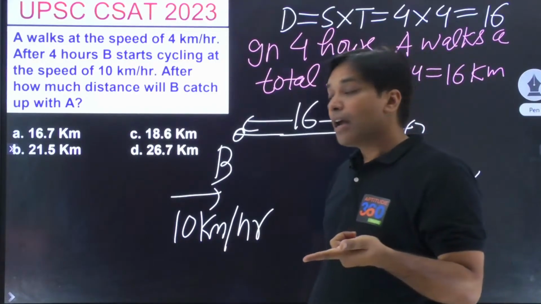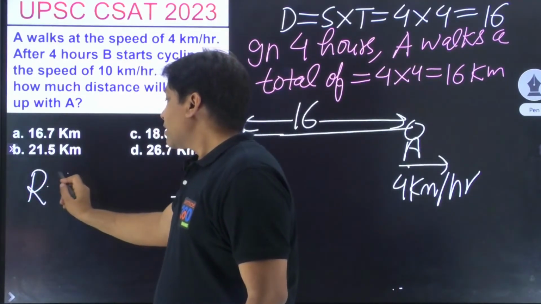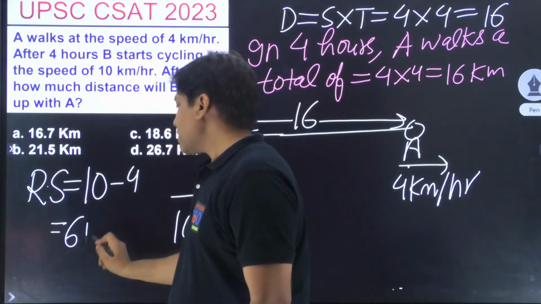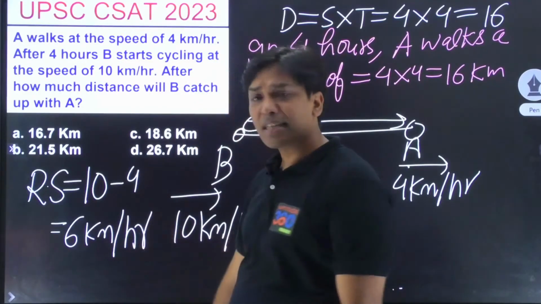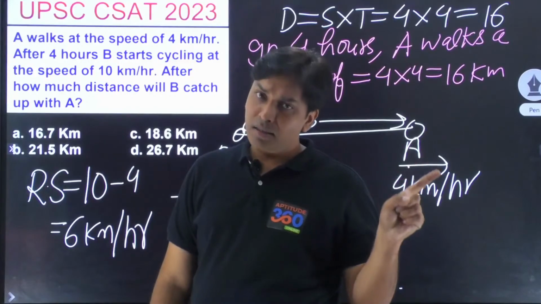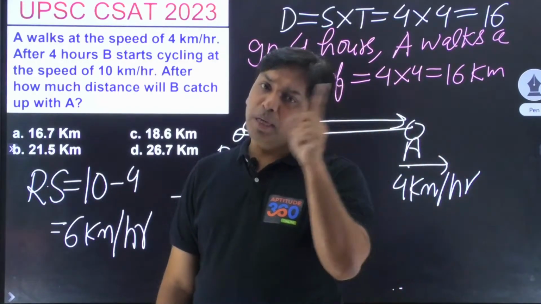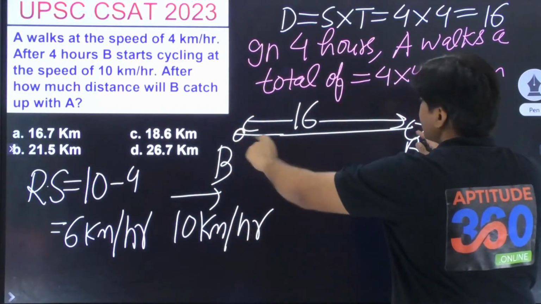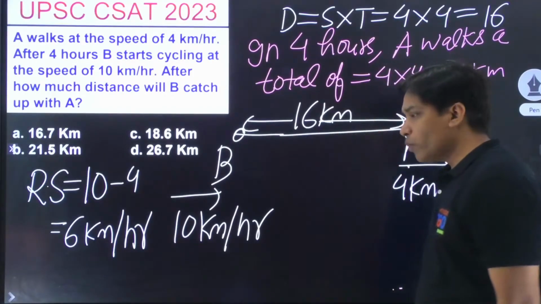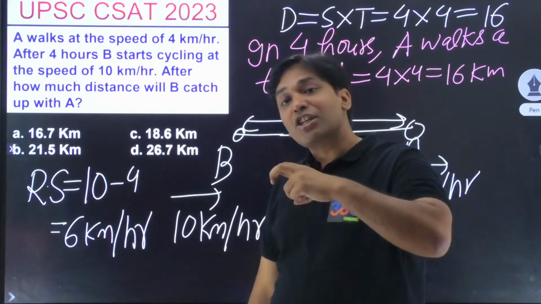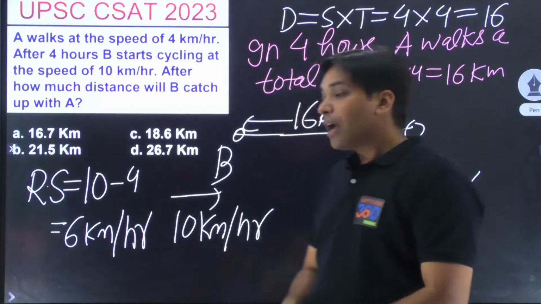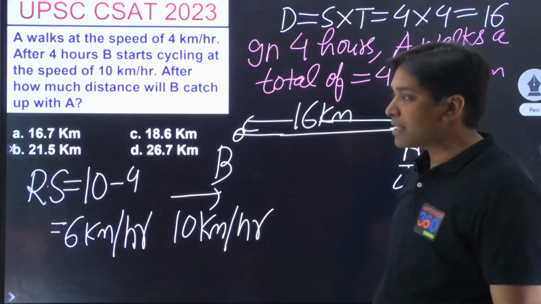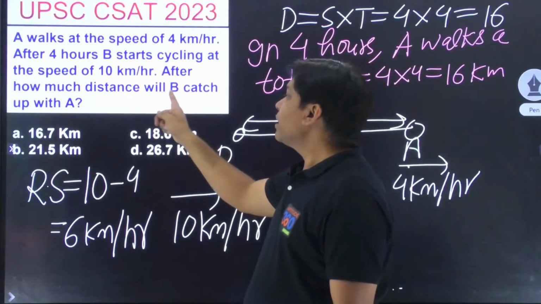Now B is starting. So what is going to be the relative speed out here? Relative speed is going to be 10 minus 4, which is 6 kilometers per hour. And what is the interpretation? क्या है इसका interpretation भाई? कि 1 घंटे में B गया 10, A गया 4, तो B A से 6 किलोमीटर ज्यादा ट्रेवल कर गया और उनके बीच का गैप कितना? 16 किलोमीटर्स. एंड बोथ ऑफ देम आर मूविंग. अगर B A से 16 किलोमीटर ज्यादा चल रहा है, बिकॉज बोथ ऑफ देम आर मूविंग, then B catches A. यही कह रहा ना कि हम will catch up with A.